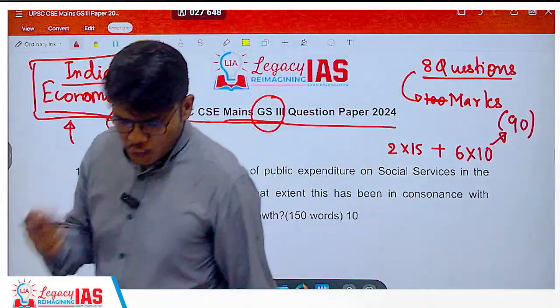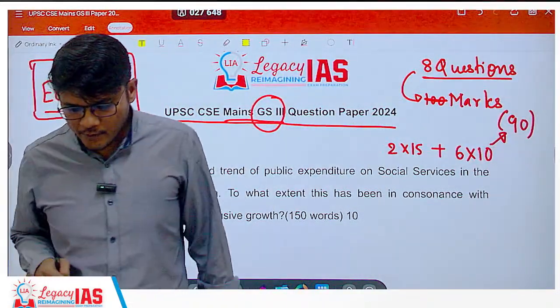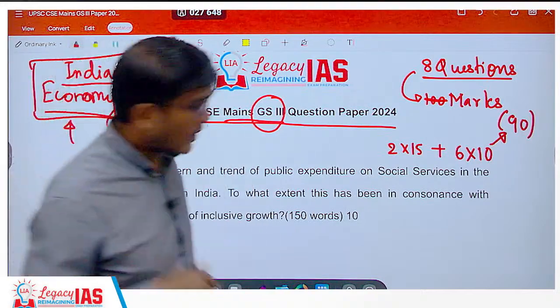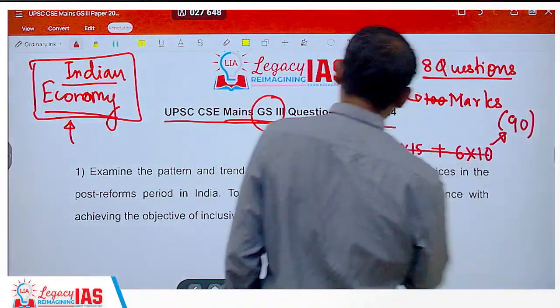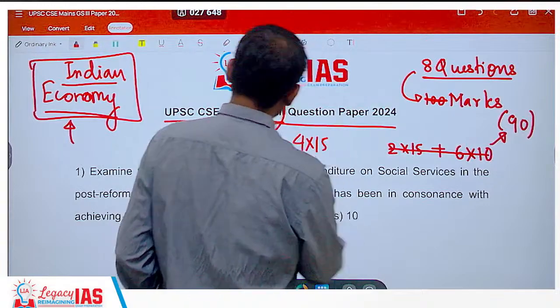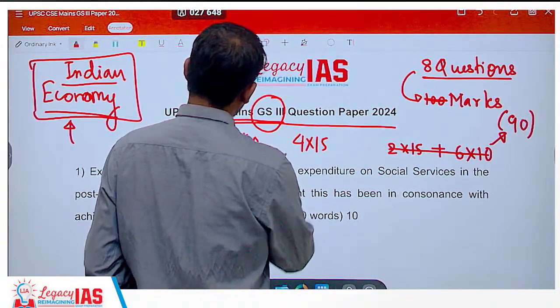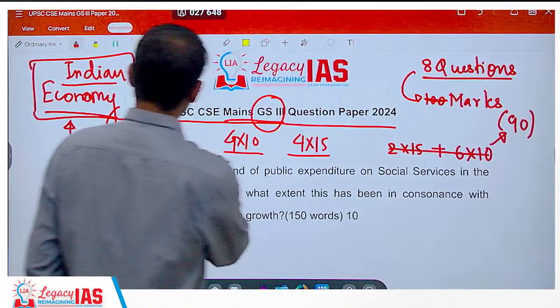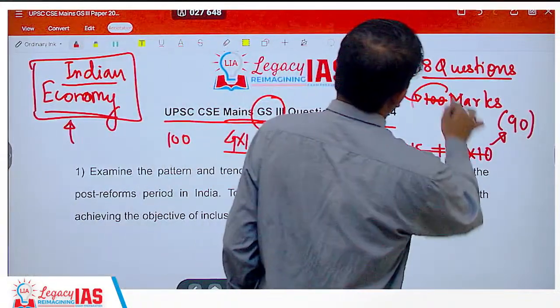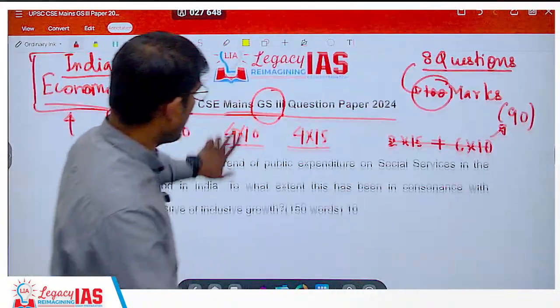Question number 1, 2, 3, 4 and question number 11, 12, 13 and 14. So you have 4 questions of 15 marks and 4 questions of 10 marks. So this actually gives you a total of 100. Yes, so we have a total of 100 marks of economy questions.